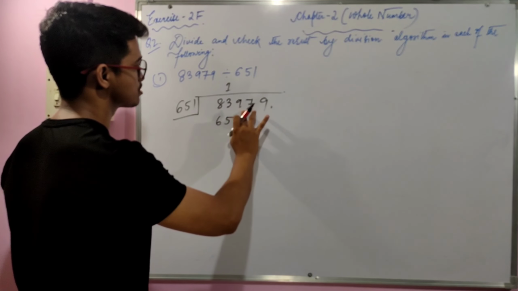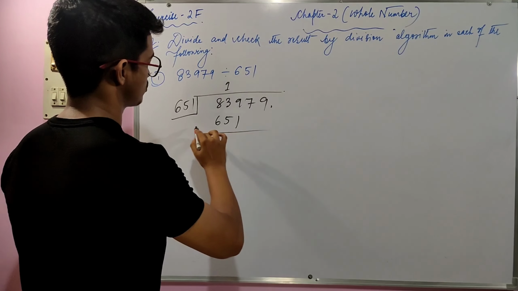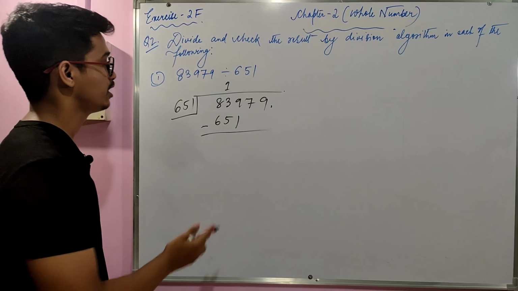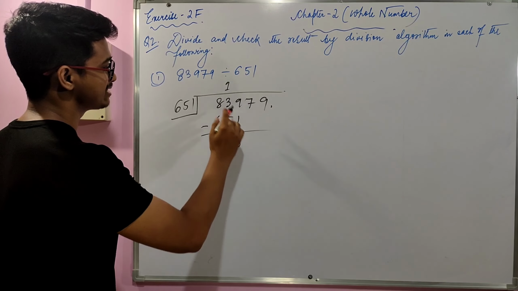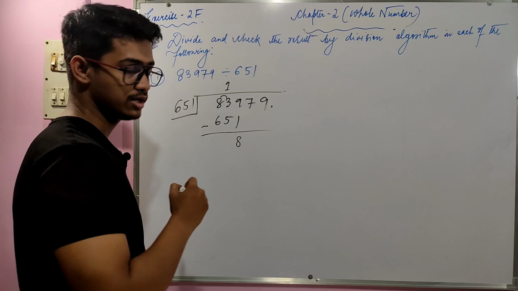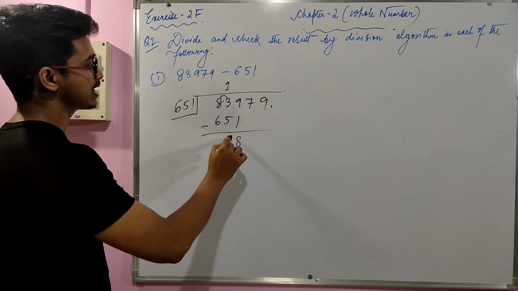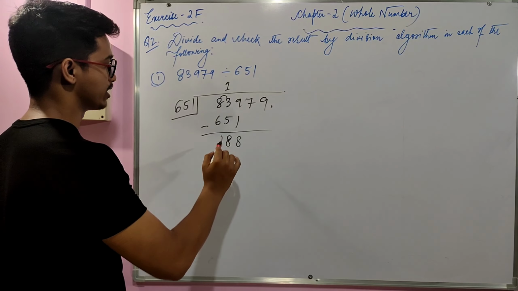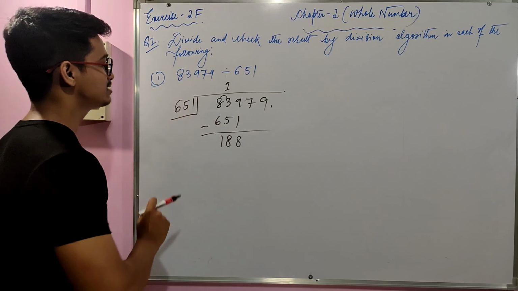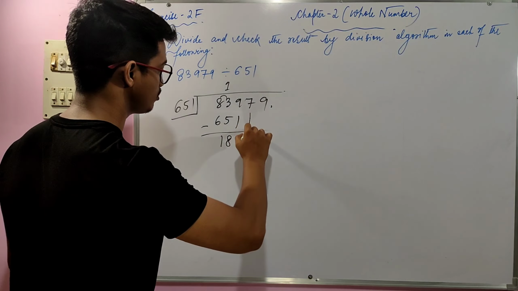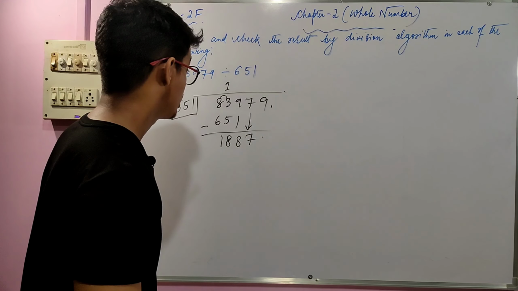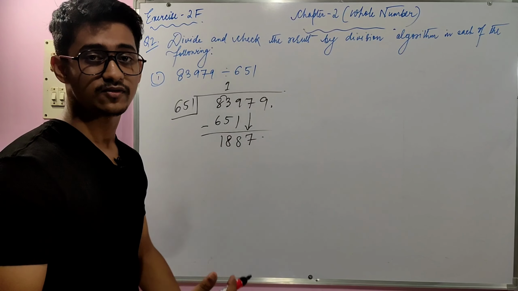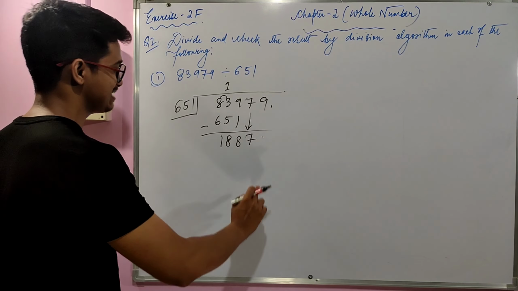Let's just remove this line. So now the process is we have to do what? Subtraction. So 9 minus 1 is 8, and then we have to carry 1 here. So 13 minus 5 is 8 again, and then 1 is being carried. So 7 minus 6 is 1. So 188 is lesser than 651. So we have to just drop down one number, that is 7. So right now 651 into how much gives you 1887?